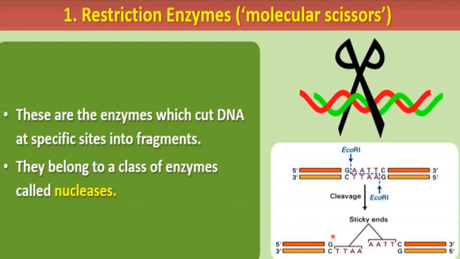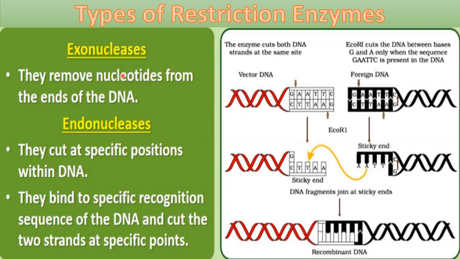You can see here one restriction enzyme shown, and this is double stranded DNA, and this enzyme is cutting this DNA at specific sites, and these fragments of DNA are formed here. Now, types of restriction enzymes. There are two types: exonucleases and endonucleases.